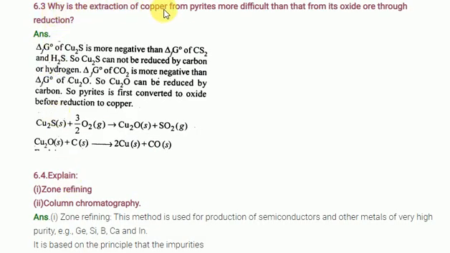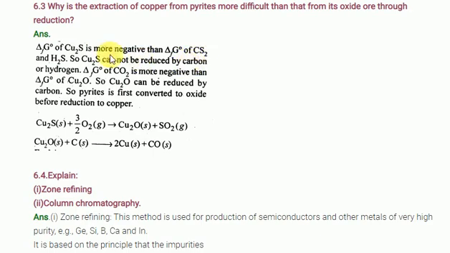Why is the extraction of copper from pyrite through pyrometallurgy more difficult than from oxide ore? One point once again: why is the extraction of copper from pyrite more difficult than from oxides? Remember one point, look at students: the enthalpy of formation of copper sulfide is more stable than the enthalpy of formation of copper disulfide.